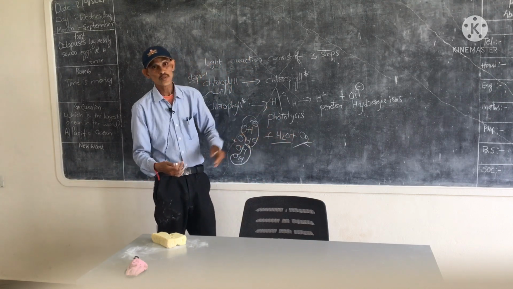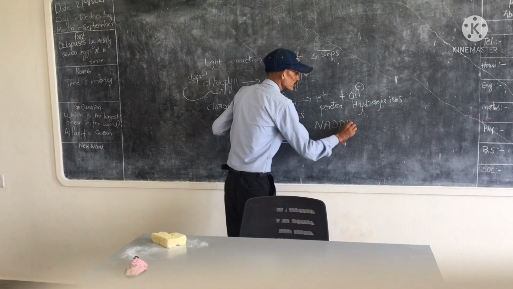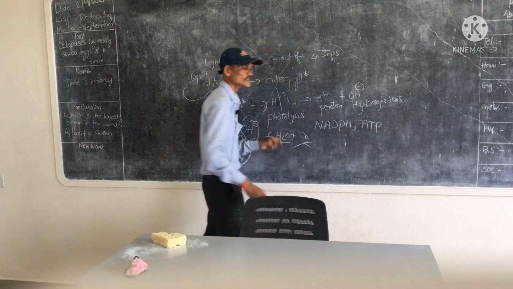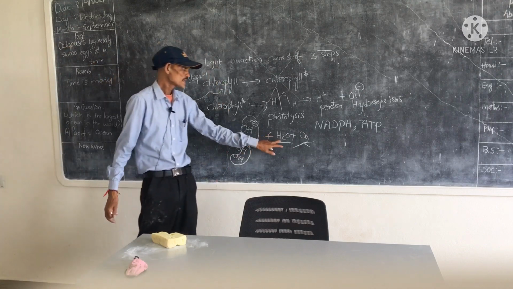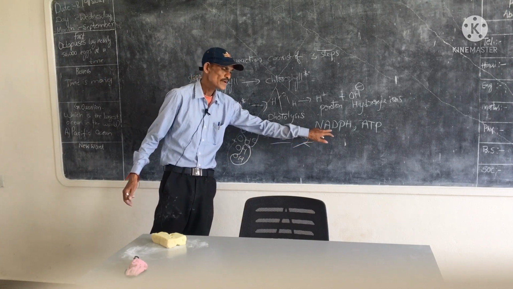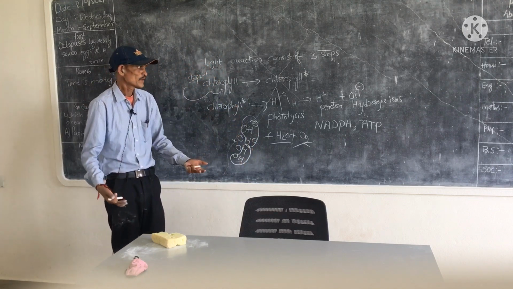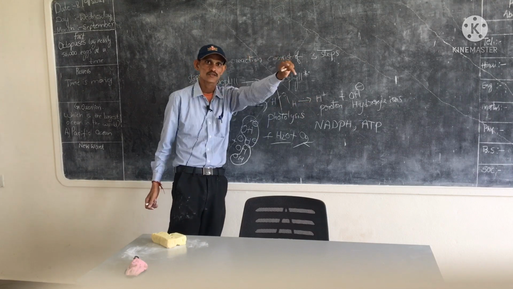Not only these two products, but also we can observe NADPH and ATP. These are end products of the light reaction. What are the end products of light reaction? Water and oxygen, NADPH and ATP. Did you understand? These protons enter into the dark reaction.